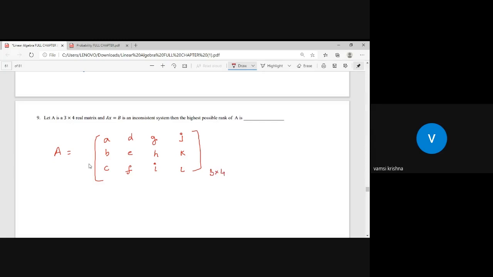Now this is a 3 by 4 matrix A, and you need to take AX equals B. That means I need to consider the augmented matrix. Now let me take the augmented matrix AB. So I need to add one more column, then it will be 3 by 5. So I take ABC as it is, DEF, GHI, JKL, and let me add something like PQR, or MNO, whatever you can take, no problem, PQR. And now this is a 3 by 5 matrix. Augmented matrix AB is 3 by 5.